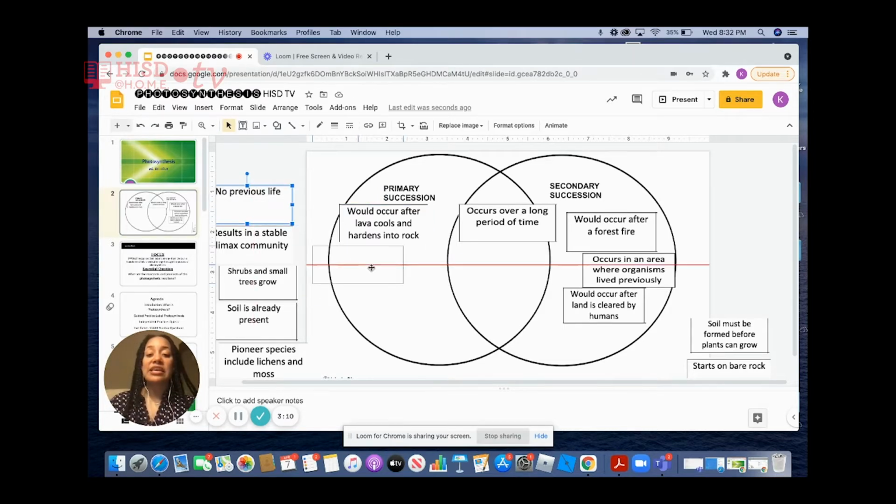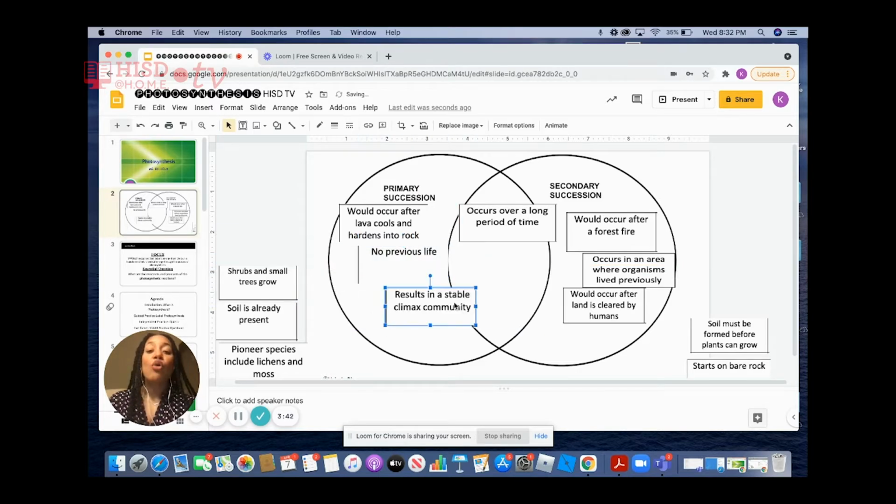The next one says no previous life. So out of primary succession, secondary succession, or both, which one, or do they both occur when there isn't any life or no life ever existed in the area? Yes, that would be primary succession. Because primary succession starts on a rock, there isn't any life there. So this answer would be primary succession.